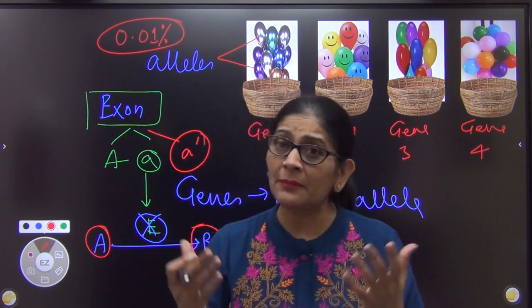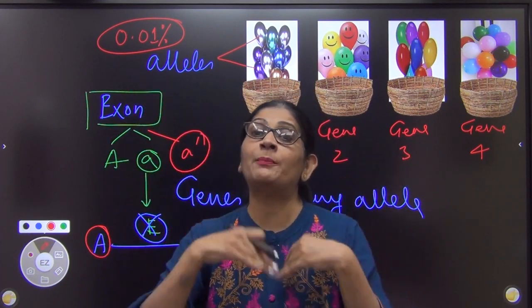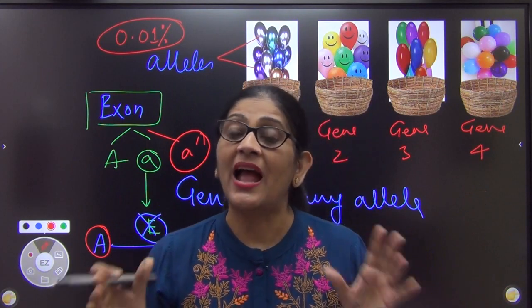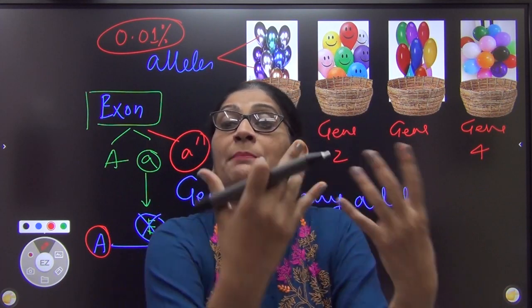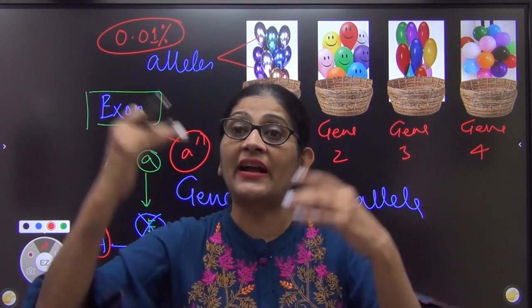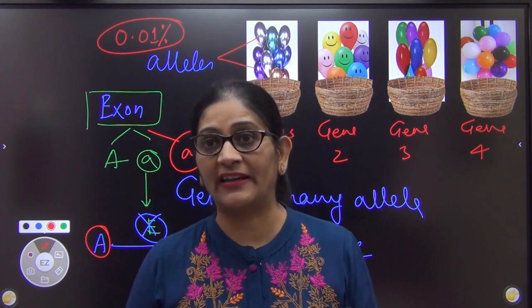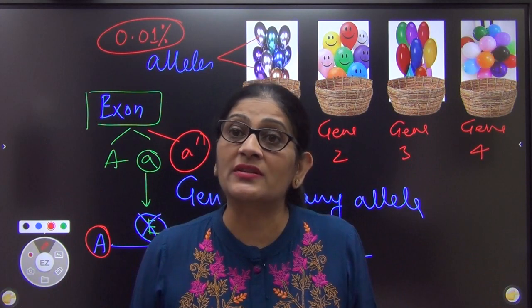Or because of this mutation, my reproductive capability gets hampered. As a result, I am not able to reproduce and pass the allele to the next generation. Again, this allele will die with me. Getting my point? तो इसको अब allele कैसे बोल सकते हैं?